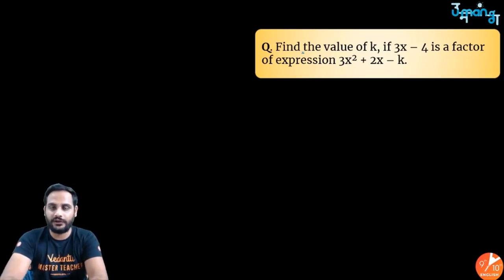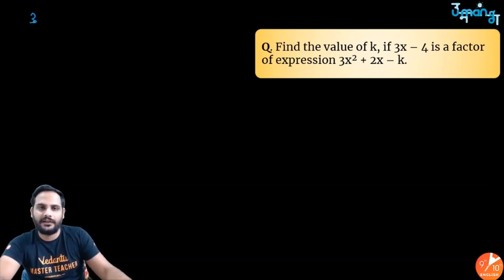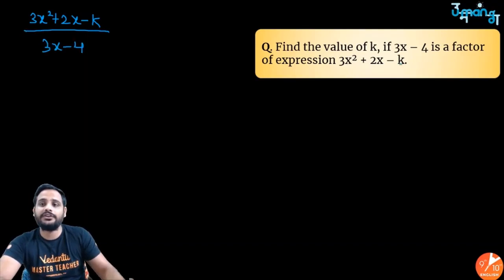We have to find out the value of k. When I am saying 3x minus 4 is a factor of this expression, that means if this polynomial 3x square plus 2x minus k is divided by 3x minus 4, and you are saying 3x minus 4 is a factor, that means I can say for sure that the remainder is equal to 0.